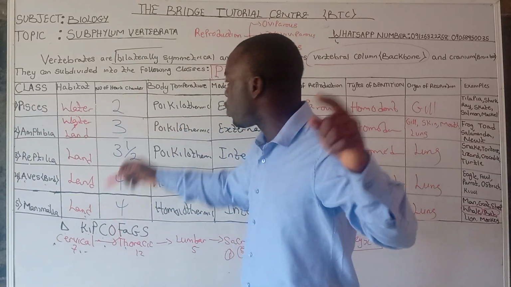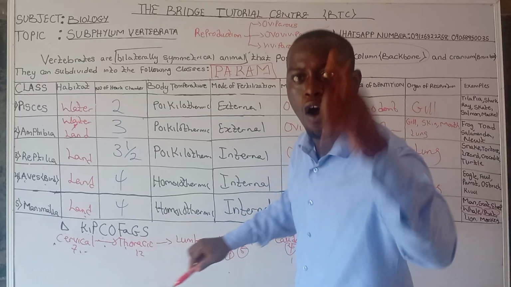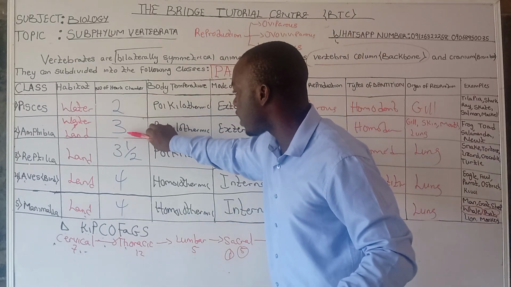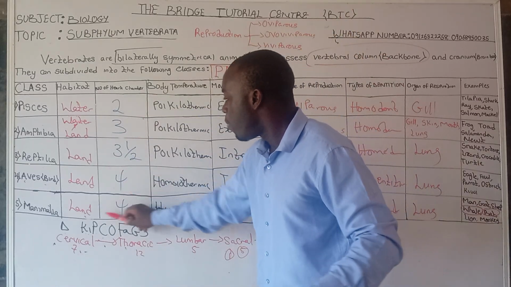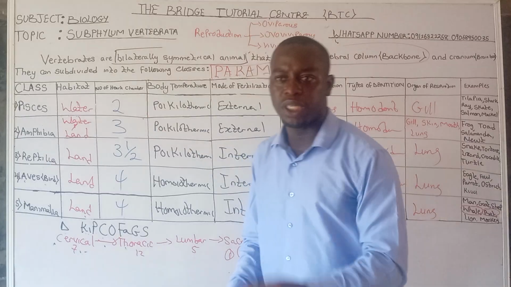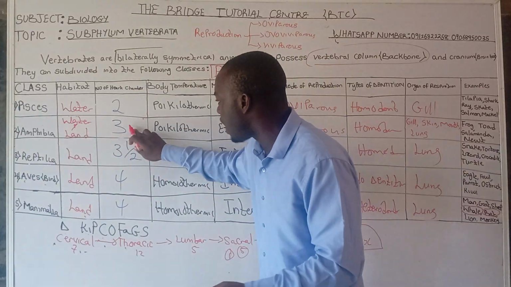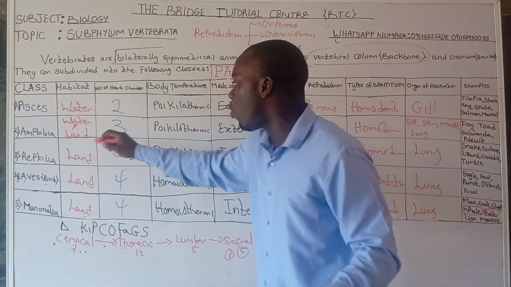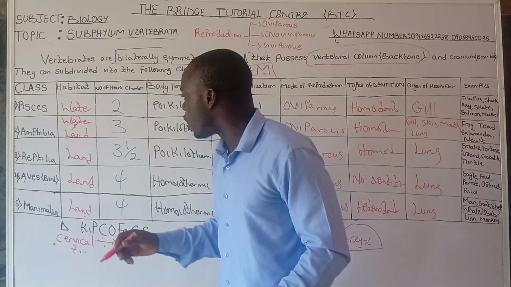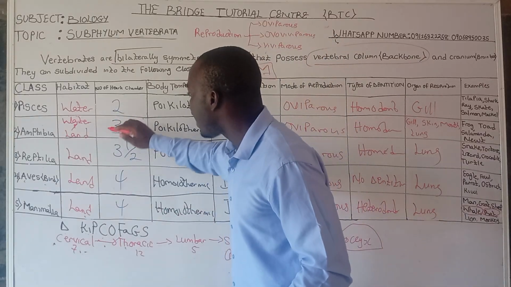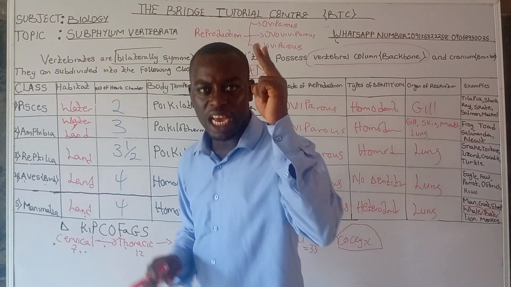Number of heart chambers. Don't forget, we said 2, 3, 3.5, 4, 4. So that is Pisces 2, Amphibia 3, Reptilia 3.5, Aves 4, Mammalia 4. But we have some exceptions. The first exception is under the amphibians. The larvae of some amphibians is called tadpole, and that tadpole, instead of having 3 chambers, has 2 chambers.